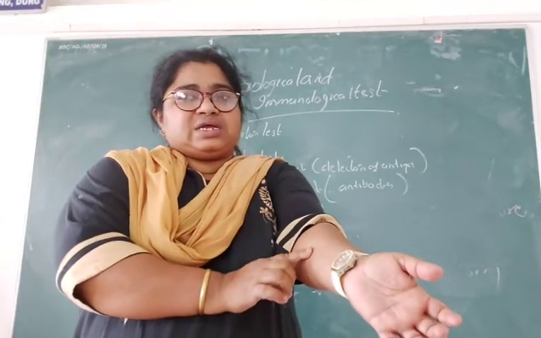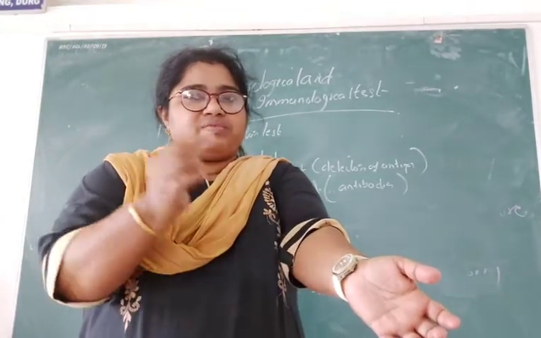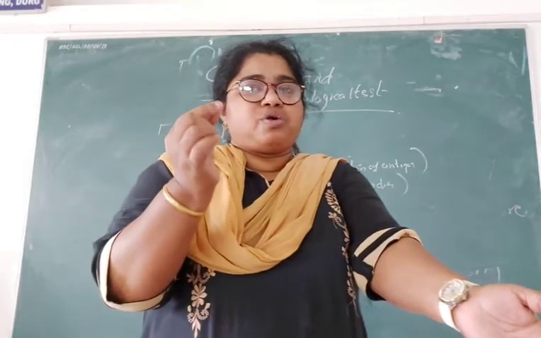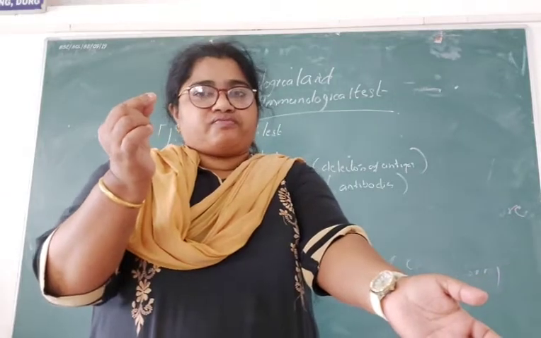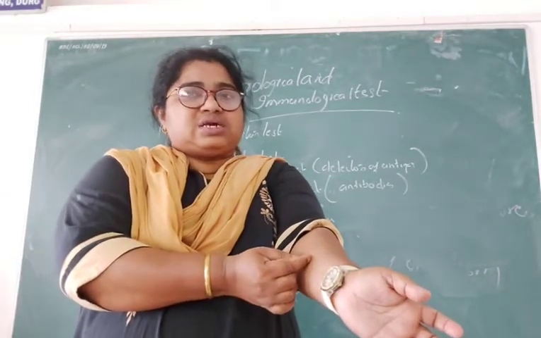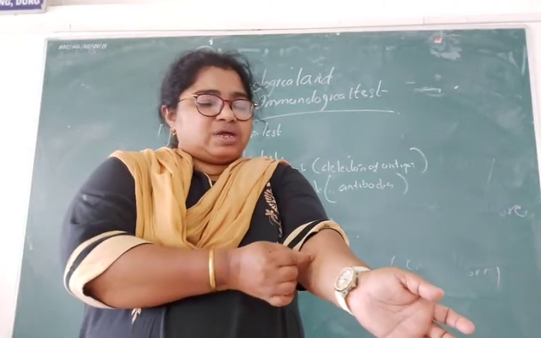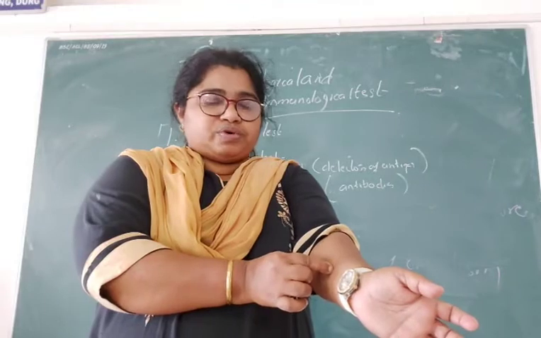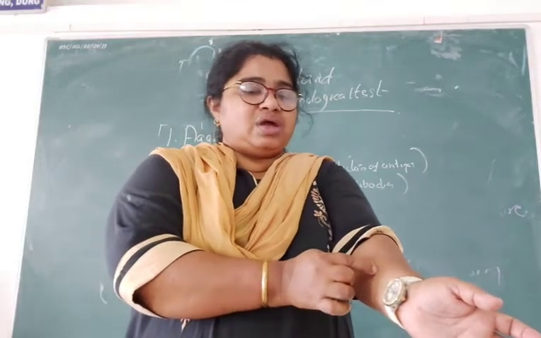We will clean that area, and with a tuberculin syringe we will take 0.2 ml of the tuberculin and insert it intradermally, and we will draw a circle about 10 mm in diameter.